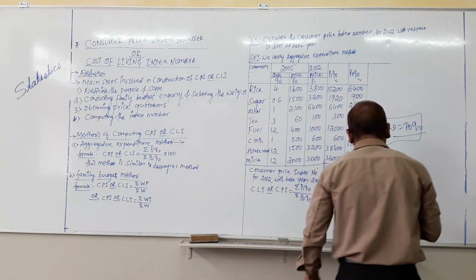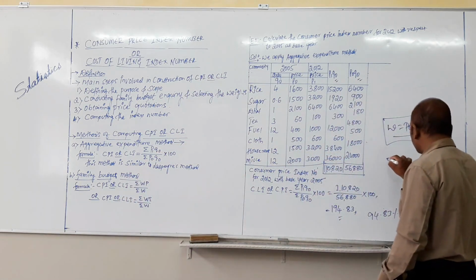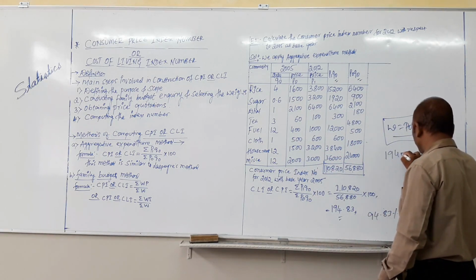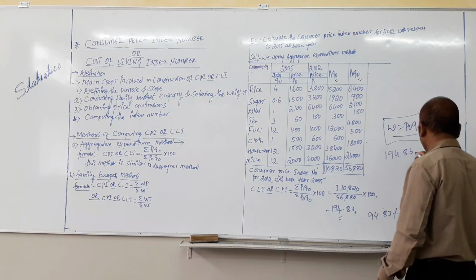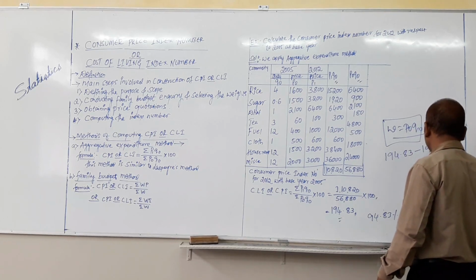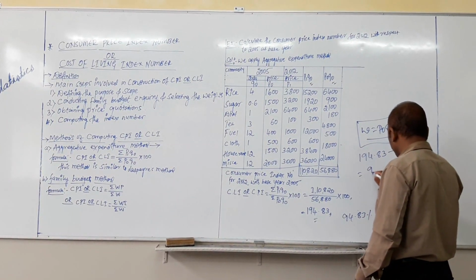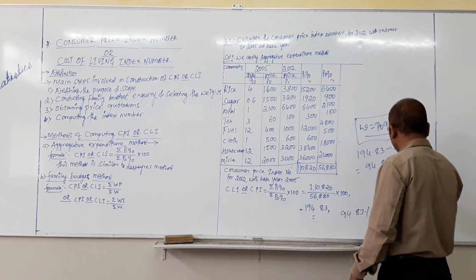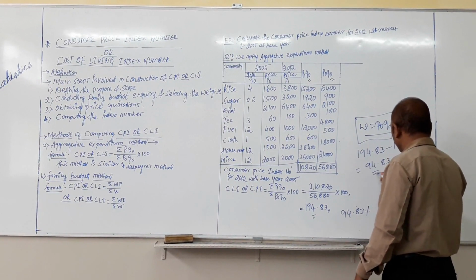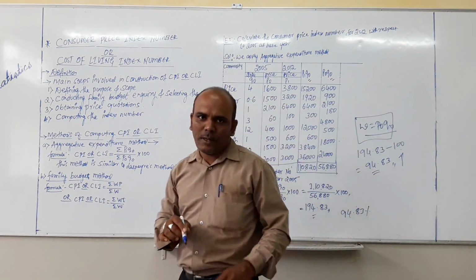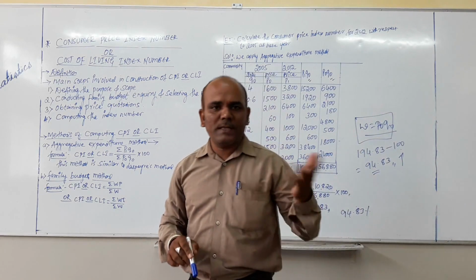You already know very well how to find the percentage of increase or decrease. Here 194.83 minus 100, because we always consider the base year as 100, gives 94.83. This indicates the increase in the prices of the commodities. Thank you. We will move on to the next problem.